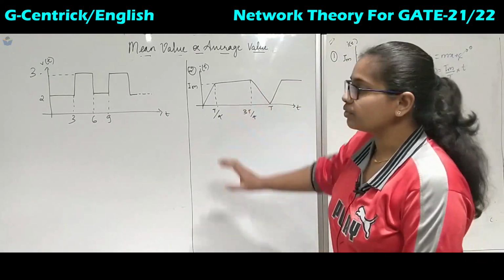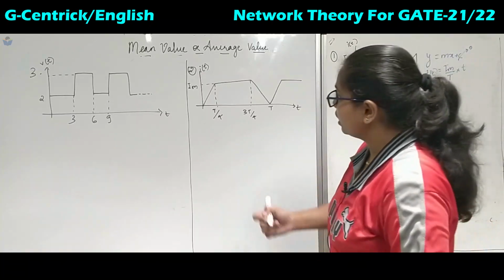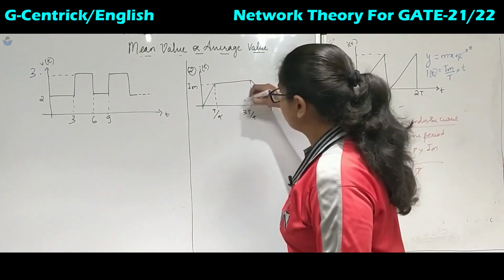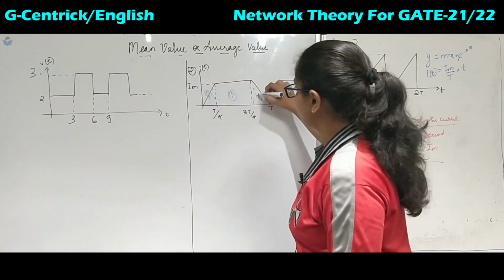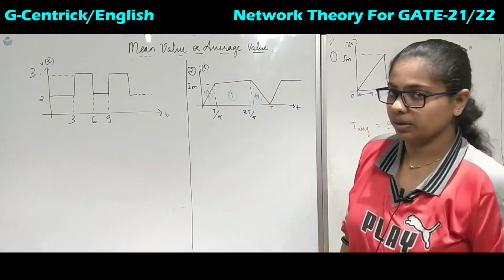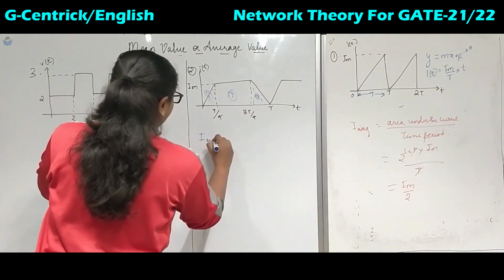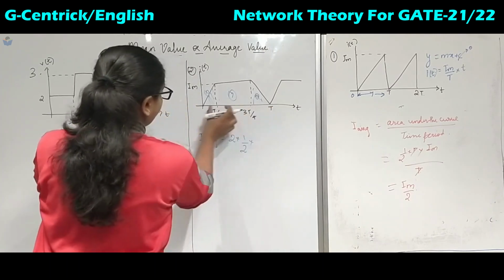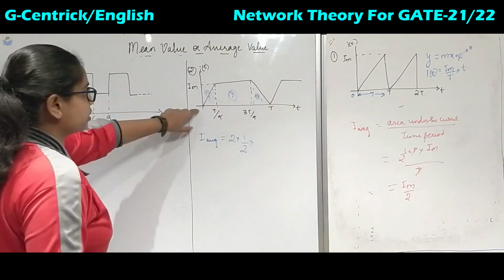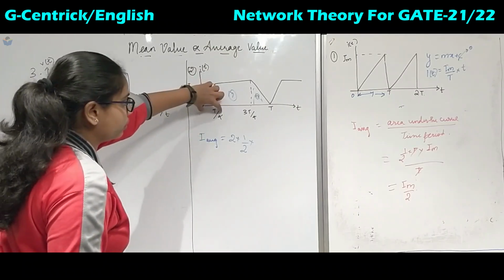So now coming to the second one, we have got a trapezoid. If we know the formula of the area of the trapezoid, we can directly calculate it. Otherwise, we have got two triangles of the same value, and this is the third area. This is first, this is second, and this is the third one. So the average will be twice into half into the base, which is the same for both: T by 4, from 0 to T by 4.